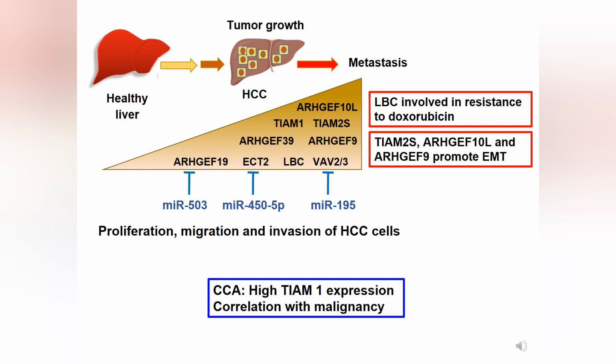Concerning CCA, high levels of Tiam1 have been correlated with malignancies. Therefore, some of these Ras and Rho GEFs are becoming very important in liver cancer, and new studies are required in the future, especially to characterize their function in HCC.